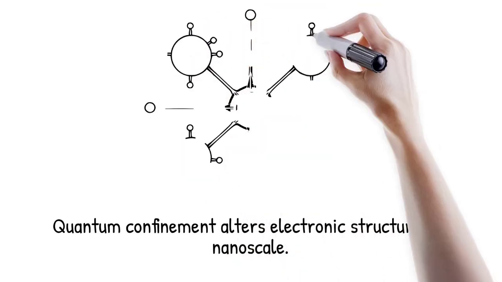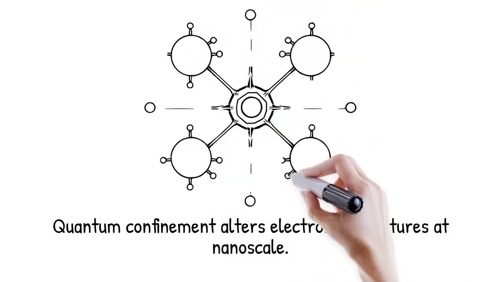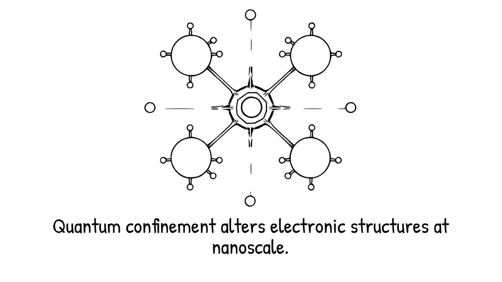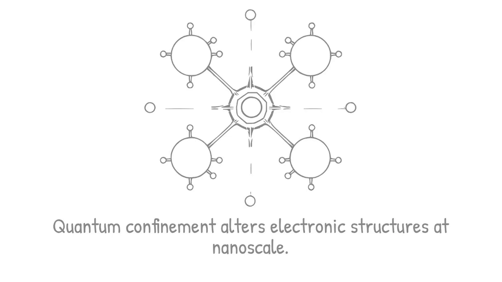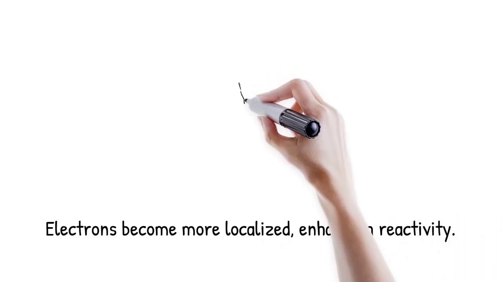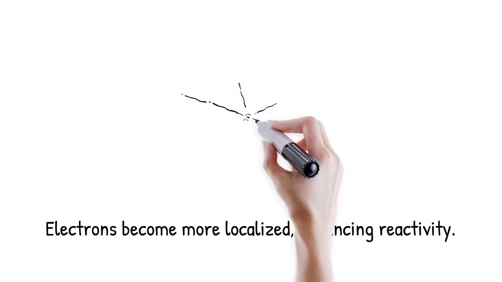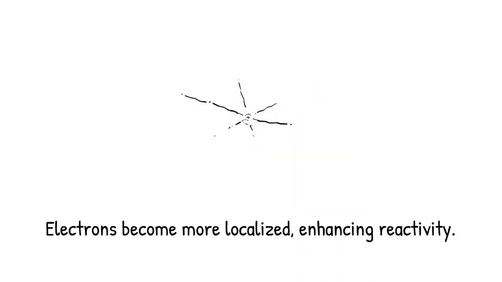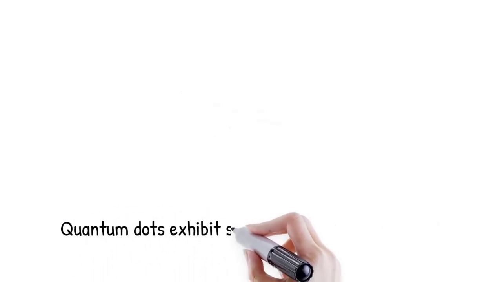At the nanoscale, quantum confinement alters the electronic structure of materials, affecting band gaps, density of states, and orbital availability. These changes impact how molecules adsorb, dissociate, and react at surfaces. Electrons become more localized, increasing polarizability and facilitating charge transfer during reactions. Quantum effects can make previously inactive surfaces chemically active, modifying catalytic efficiency and selectivity. These electronic shifts often enhance redox properties and energy level alignment with reactants. Such fine-tuning of electronic states is impossible in bulk materials.